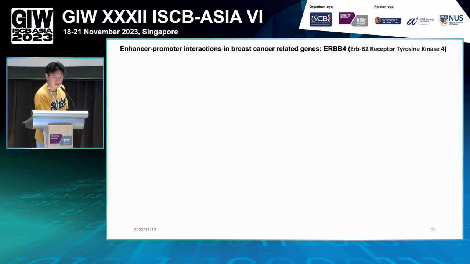Another example is the gene ERBB4, which is always co-repressed with ESR1.